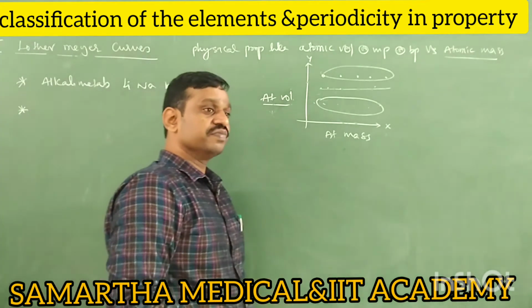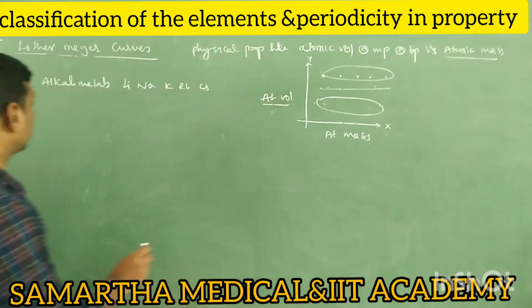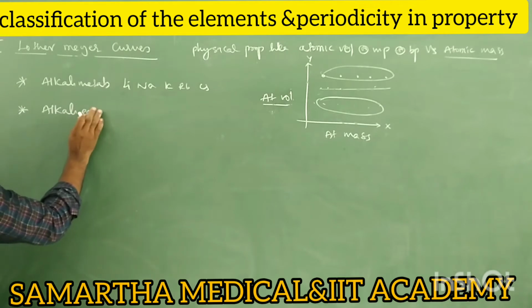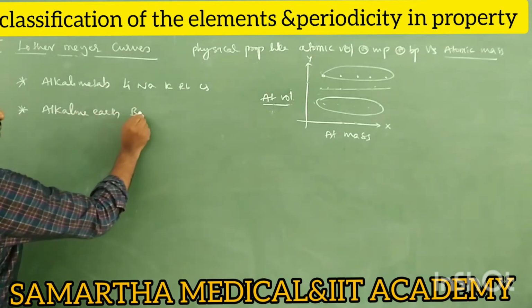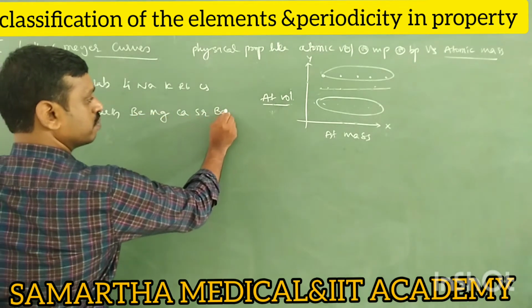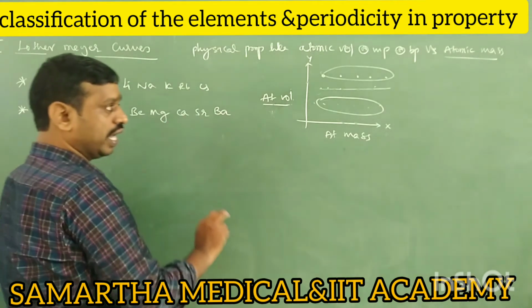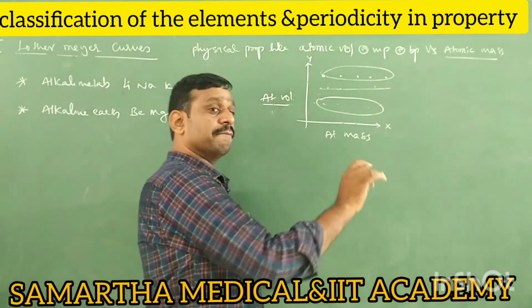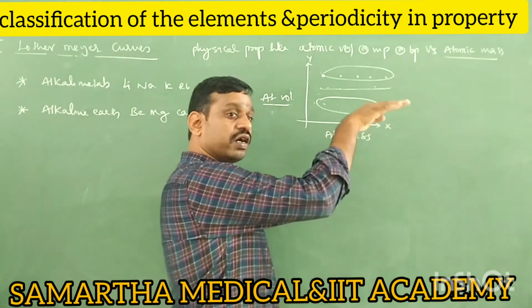Then what is the second observation? The alkaline earth metals. What are the alkaline earth metals? Beryllium, magnesium, calcium, strontium, barium. They occupy the portions in descending order of position.